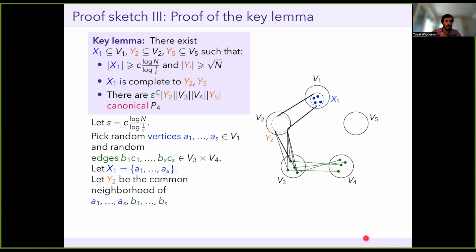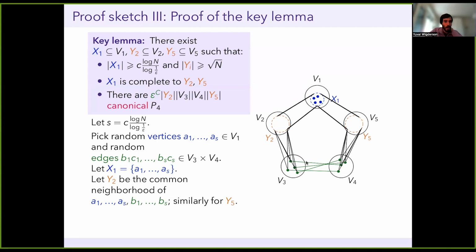For y2, I'm going to define y2 to be the common neighborhood in v2 of all of these chosen vertices. So that's y2. And similarly, y5 is going to be the common neighborhood of the chosen vertices in v1 and the chosen vertices in v4. So, okay, I claim this works. Now let's see why it gives us the 3 properties we needed.